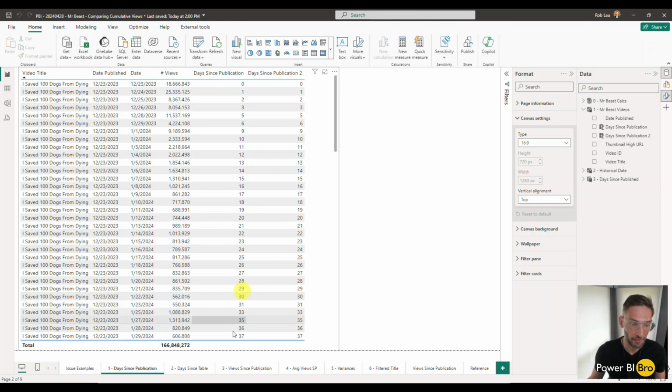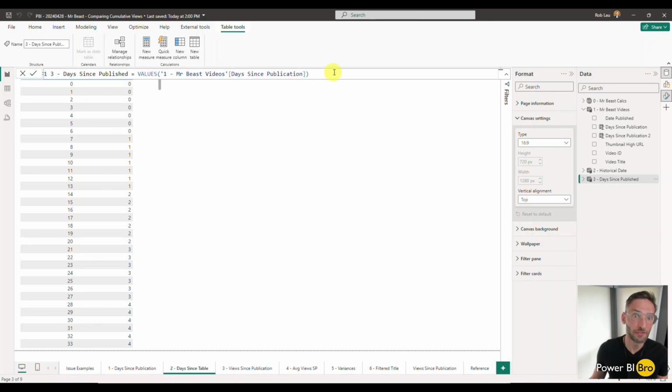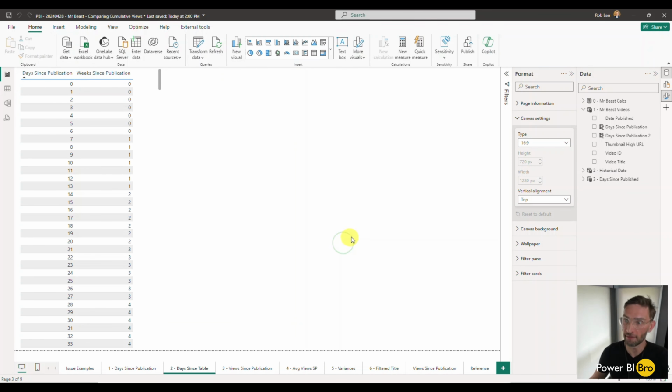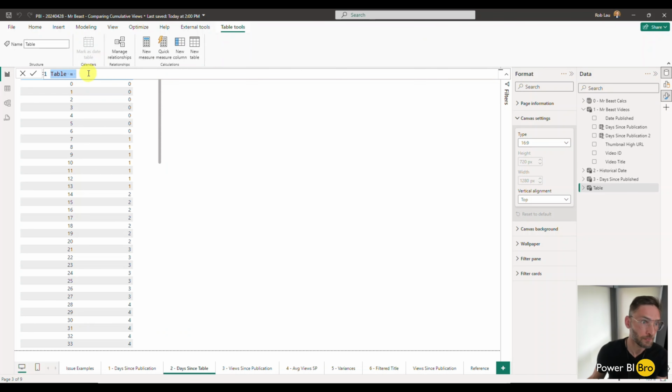So what do I mean by that? Let's go to the days since table. So here we are, and here's the table. If we look at it, it's a very straightforward calculation. So we're going to copy this just because we're following along together. I'm going to make a new table. So what we're going to do is we're going to go to modeling, new table, paste this sucker in there. We'll call this days since published 2.